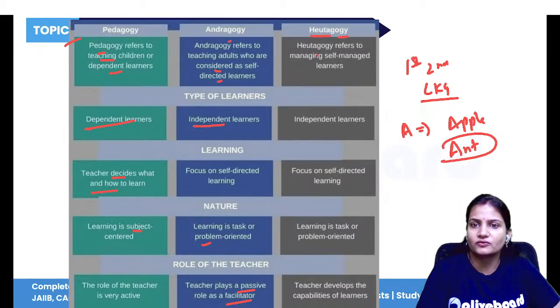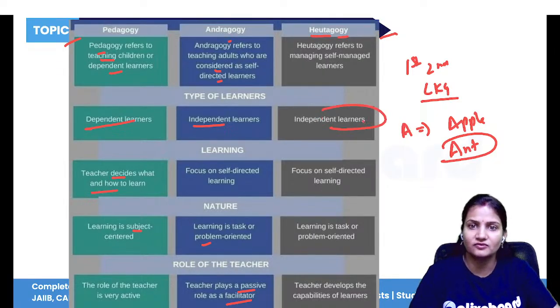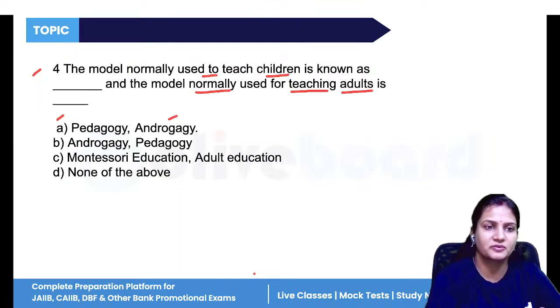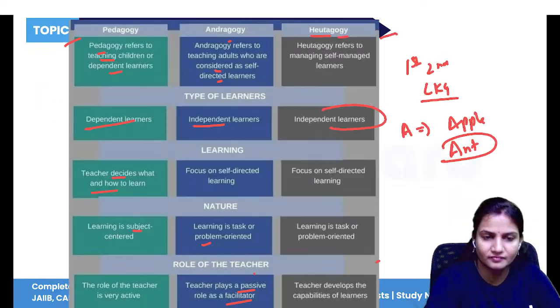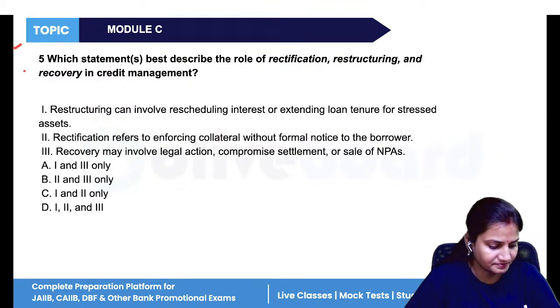Now, this is like when you are in college or doing any research work, when you are a researcher. So here the learner is completely independent. The learner knows what is right, what is wrong. They will take actions and take decisions for themselves accordingly. So this is the difference between pedagogy and andragogy. Now, next, let's do some questions of module C.